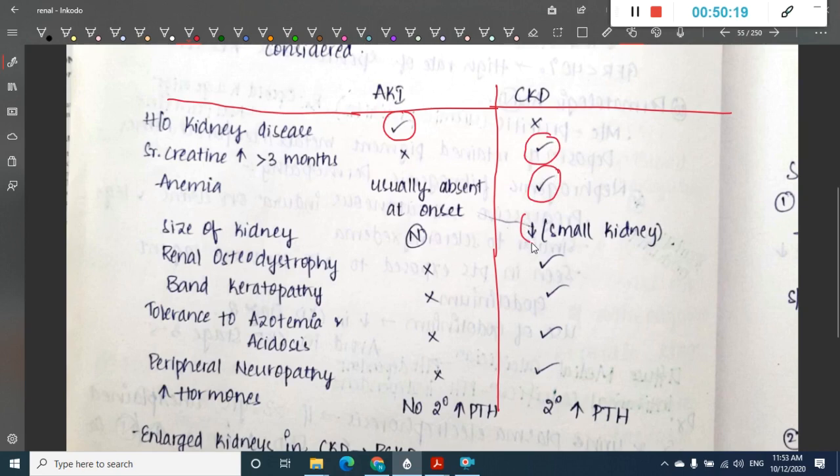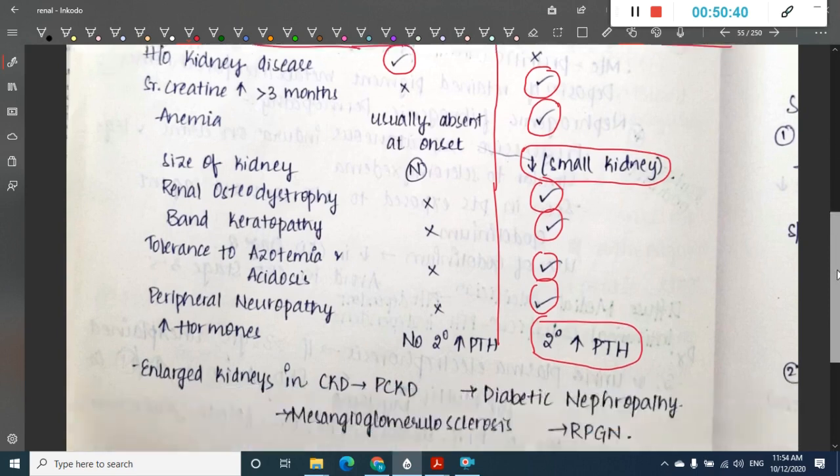Small sized kidneys, renal osteodystrophy, band keratopathy, tolerance to azotemia, peripheral neuropathy, and secondary increase in parathormone are all mainly present in chronic kidney disease. History of kidney disease is the only positive finding in acute kidney injury.